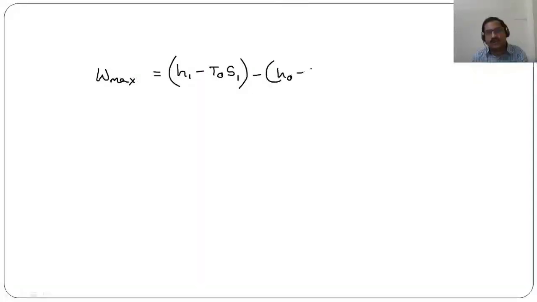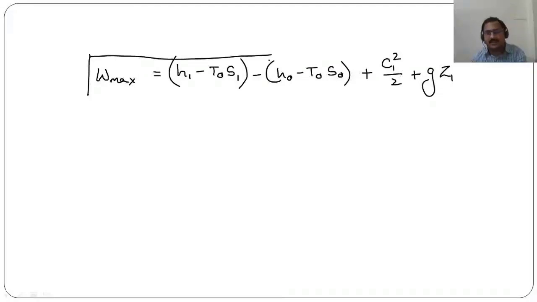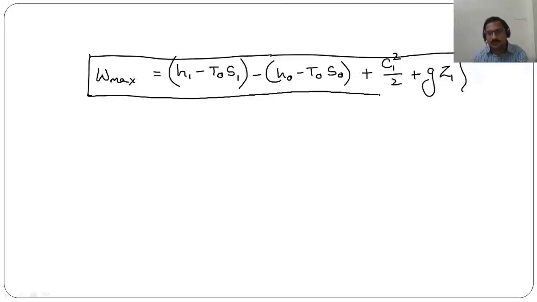Now from this we can write maximum possible work as H1 minus T0 S1 minus H0 minus T0 S0 plus C1 square by 2 plus GZ1. See, this is the formula for the maximum possible work output that we need to consider here.